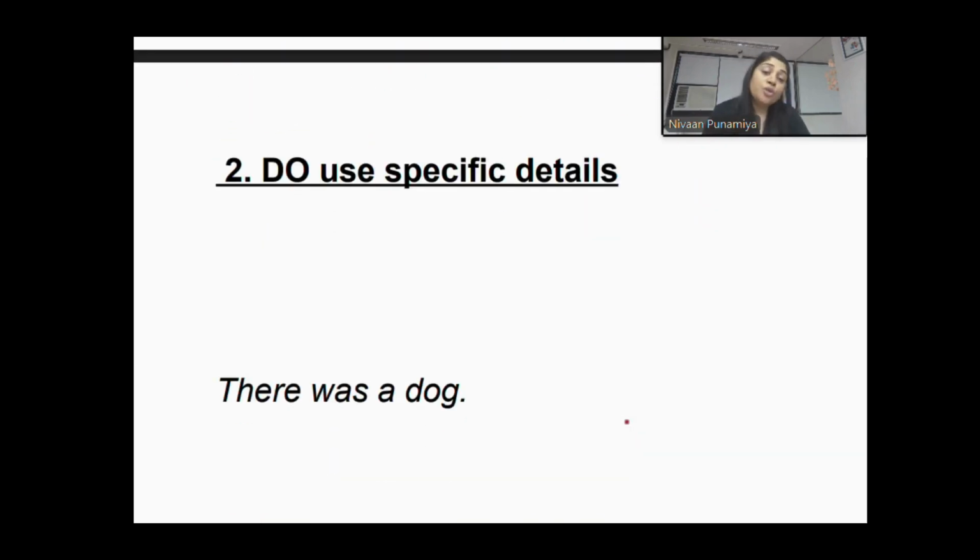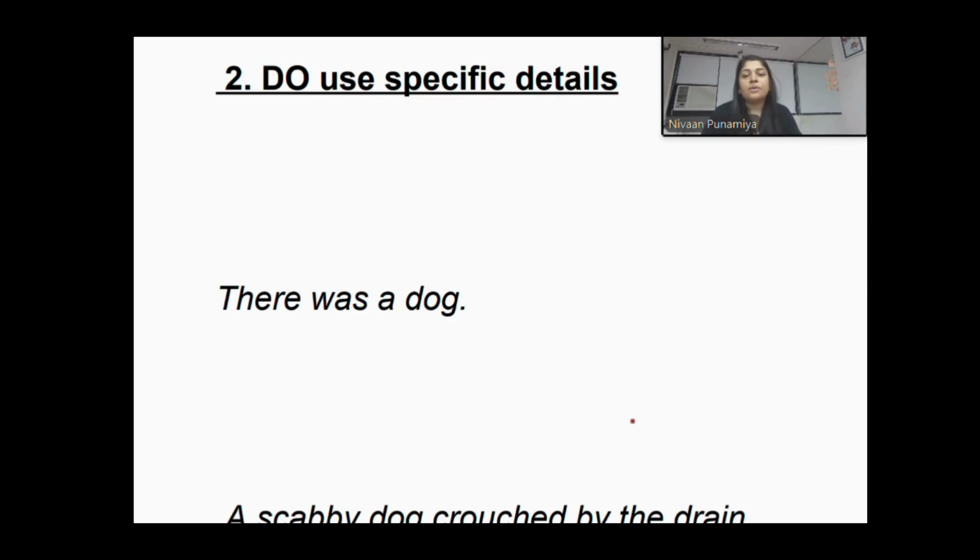Number two, you use specific details. Now, this is very important, very crucial. Just by stating that there is a dog, there's a car, there is a room, is not going to help. It's not descriptive at all. When I say there is a dog, what kind of a dog? Where is he? What condition is it?